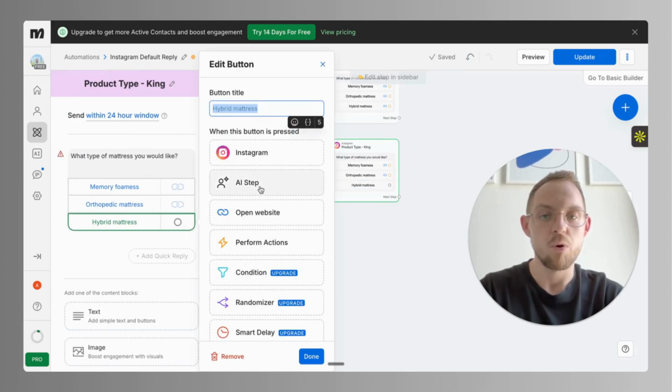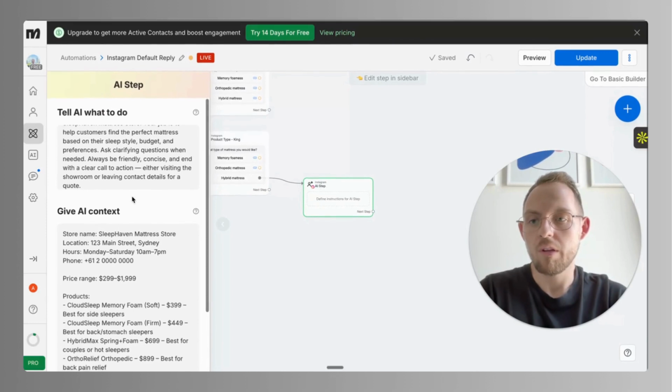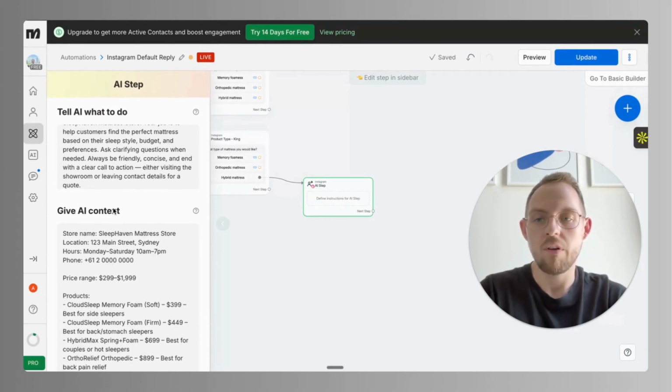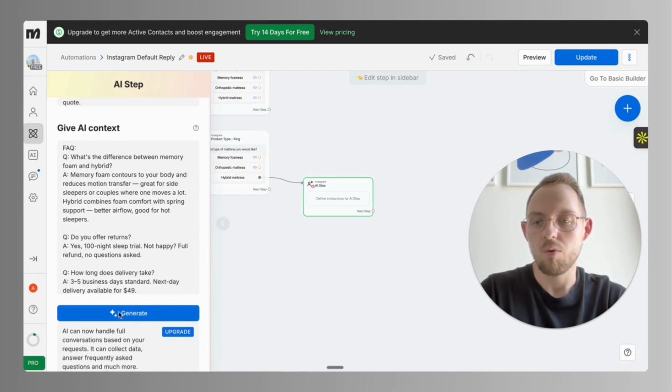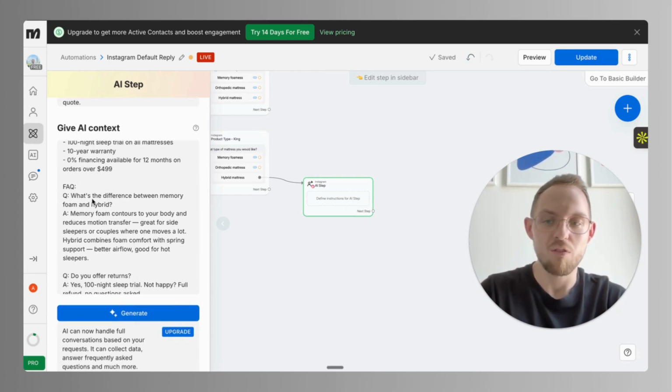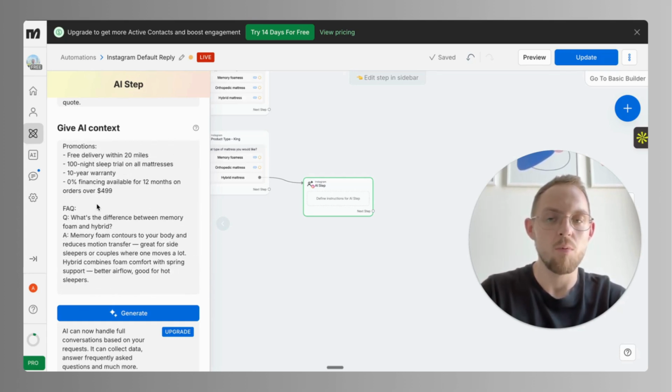So now I will show you how to use the AI step. After adding the AI step, we have to fill in what to tell the AI to do and give the AI context. If you have experience in N8N, think of this as the user prompt and system prompt, honestly. I'm also doing a quick trick here, because I'm putting an FAQ, frequently asked questions, inside the context, but obviously this is just for demo purposes.